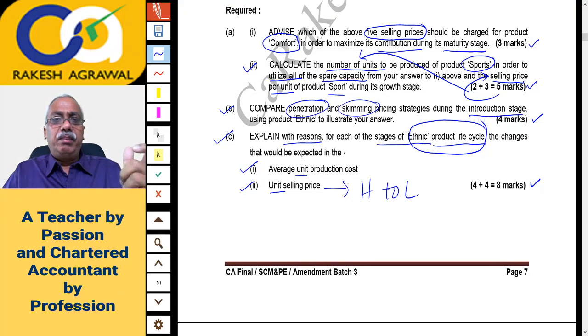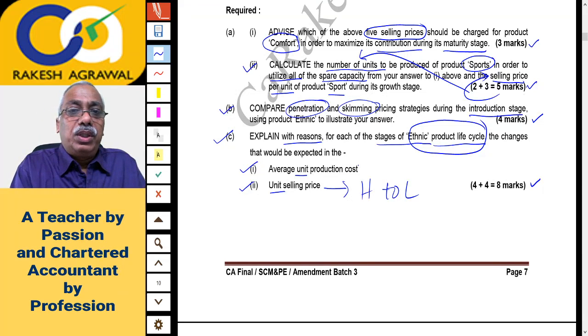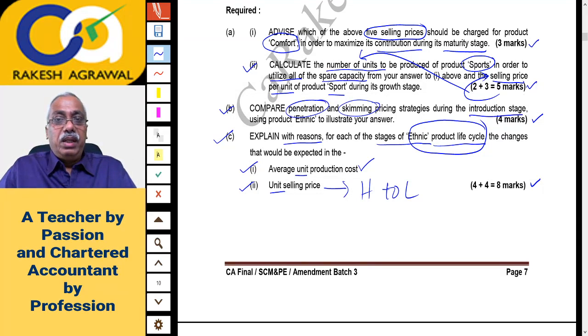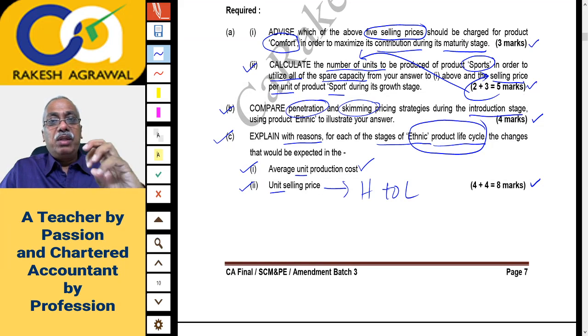Changes taking place in selling price: selling price will go on continuously decreasing. Now what about unit production cost at each stage? As it's a revolutionary product, you must have spent more money in the beginning. So your production cost per unit will be higher in the beginning. And in the beginning, as you are following skimming pricing, the quantity demanded is also lower. So as quantity demanded is lower, the fixed cost burden per unit goes up. So your average production cost will be higher in the beginning.